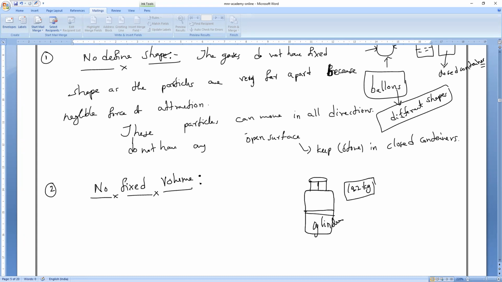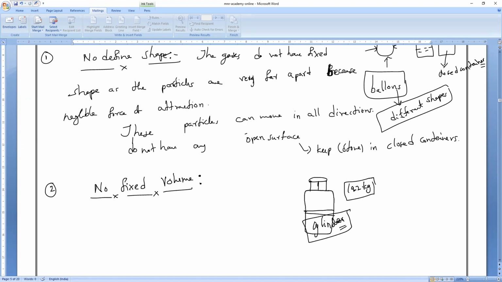Now, the gas which is present inside this cylinder, if I release it, will this gas occupy our whole house? Yes. The same gas which is present inside the cylinder, if I release it and provide a space even equal to this entire Pudukkottai district, the gas can occupy it.